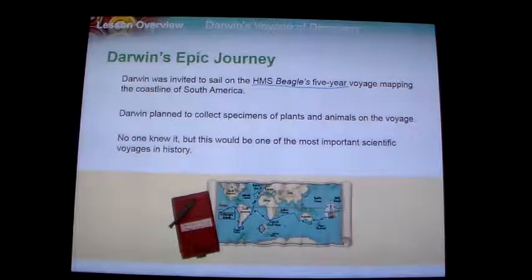Darwin took off on a 5-year journey on a ship called the HMS Beagle. Going down the coastline of South America, he was going to collect different specimens of plants and animals. When Darwin first took off, nobody really knew at the time that this was going to be one of the more important scientific voyages in history.